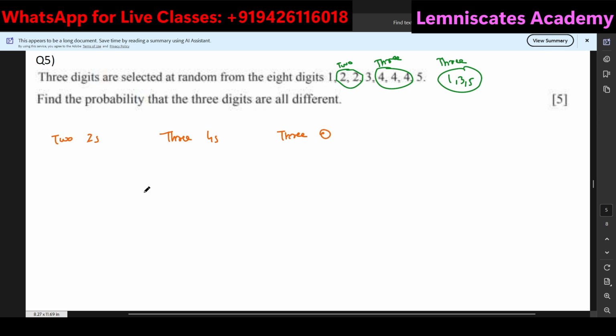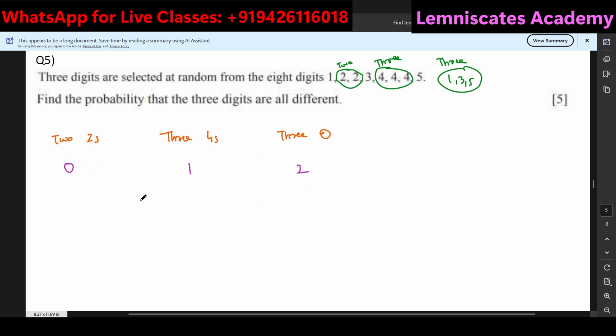So for the first group, let's say I am choosing 0 twos, 1 four. Of course, I cannot choose two fours because then how will it be different? Only 1 four. So from the remaining three, 1, 3, 5, I can choose two. So out of the two twos, I'm choosing 0, out of the three fours, I'm choosing 1, and out of the three others, I'm choosing two. So that is one possibility.